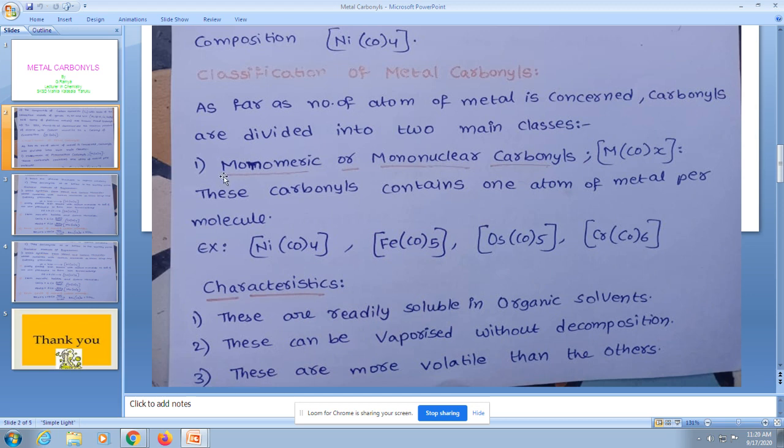Once again, metal carbonyls are divided into two types. The first category is mononuclear metal carbonyls. In this category, the carbonyls contain only one atom of metal per molecule. Examples: Ni(CO)4, Fe(CO)5, Os(CO)5 and Cr(CO)6. The characteristics of these metal carbonyls are that they are readily soluble in organic solvents, they can be vaporized without decomposition, and they are more volatile than others.